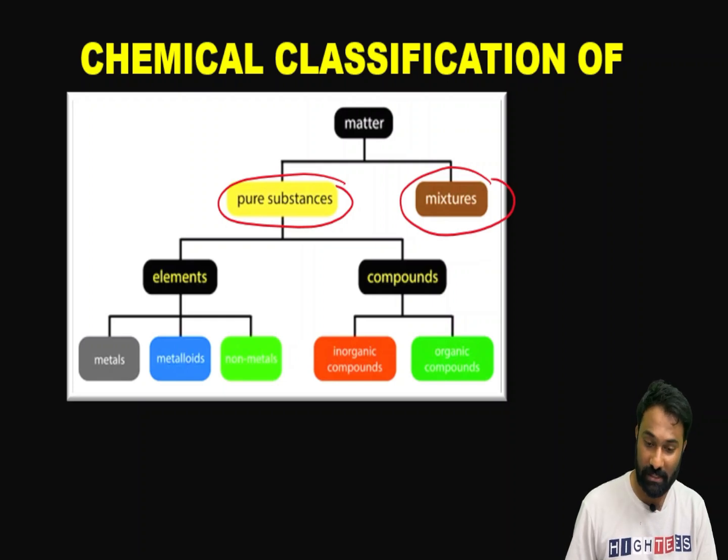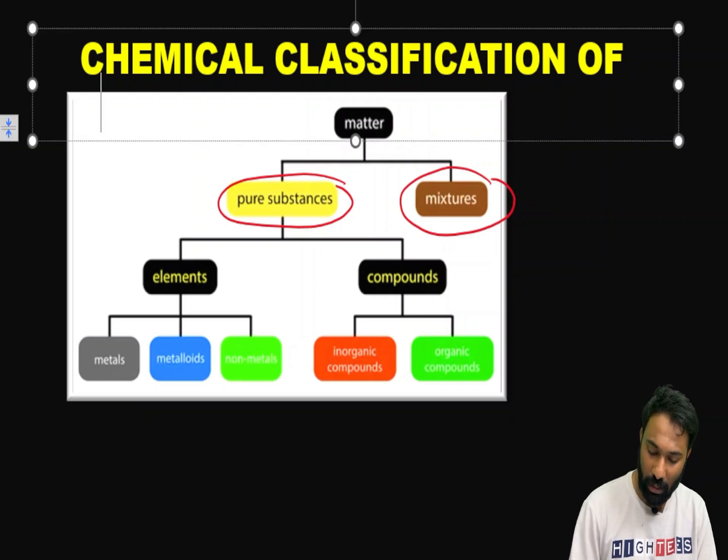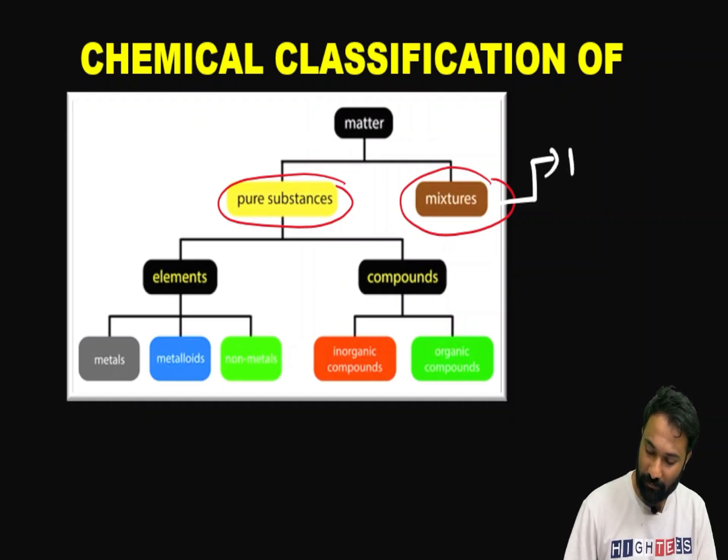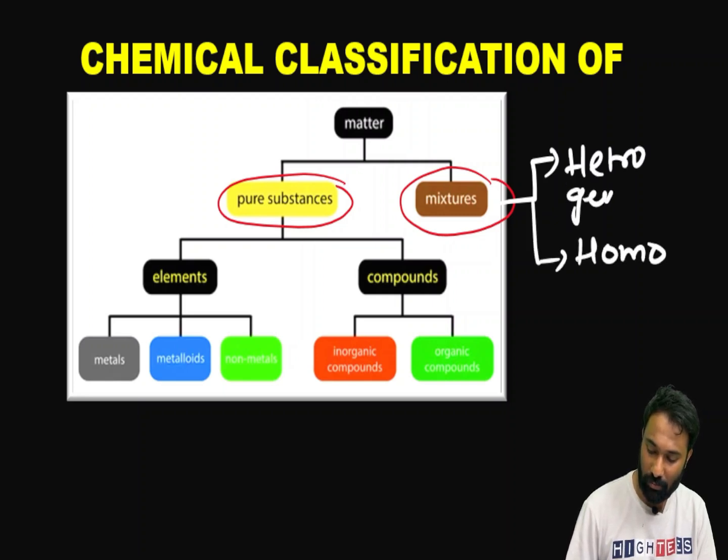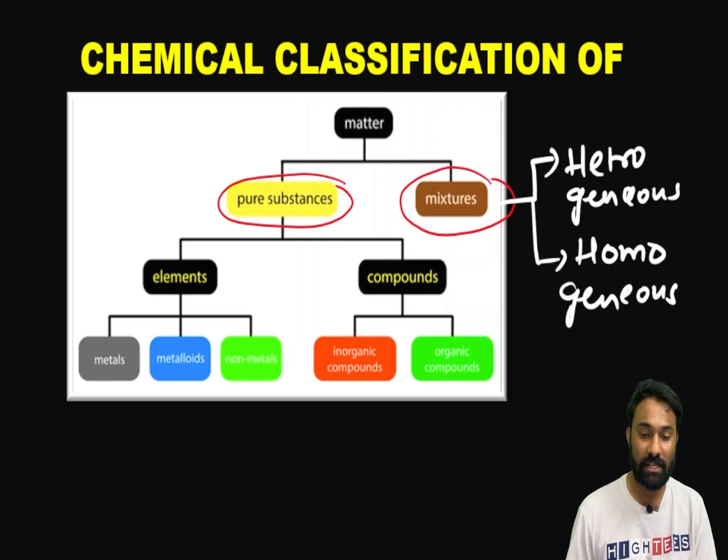Again this mixture has been classified into two types: one is heterogeneous and one is homogeneous.